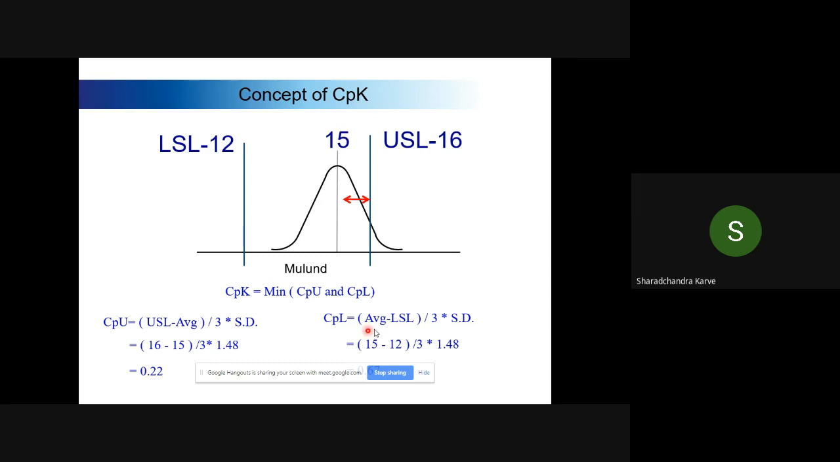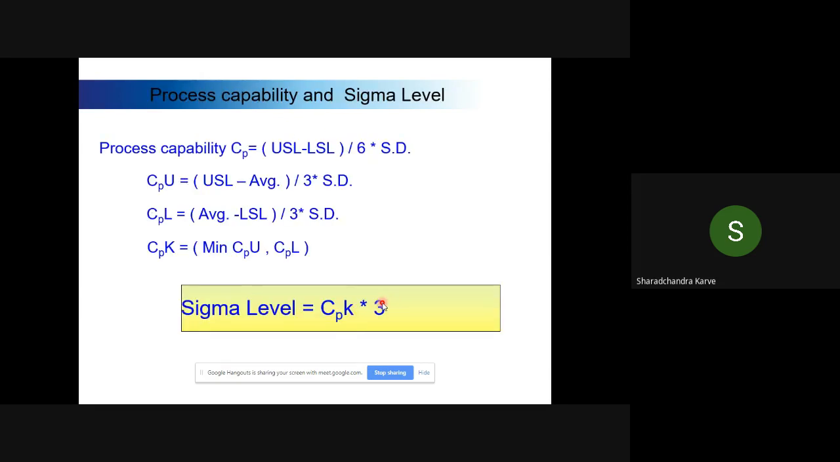Now, if I look at the lower side, there is a lot of margin and I am far away from the specification, so probably my capability is good. But when I am declaring the actual capability of the process, I always declare the minimum, because there is a high likely chance that I get a defect on this side, because my process is off-centered and likely to go outside on the upper side. That is why it is declared as the minimum of CPU and CPL. So we calculate on both sides, but wherever it is lower, we declare that as the capability of the process.